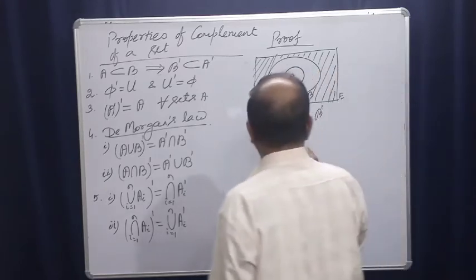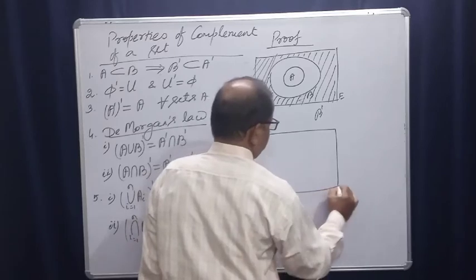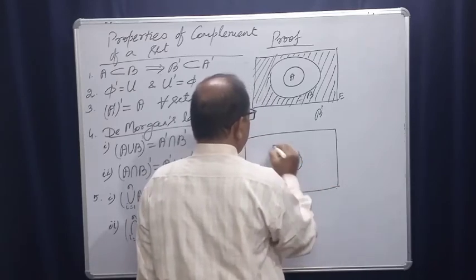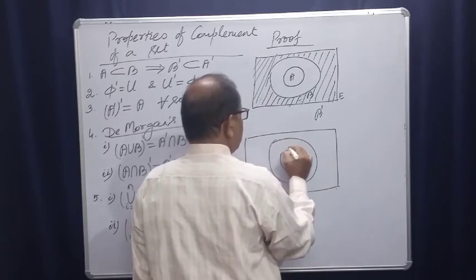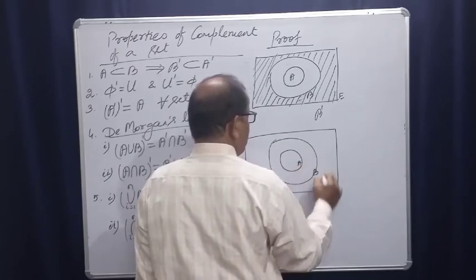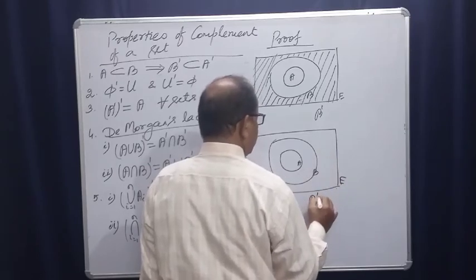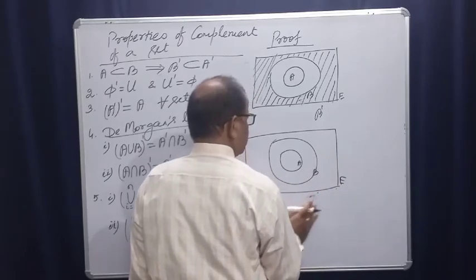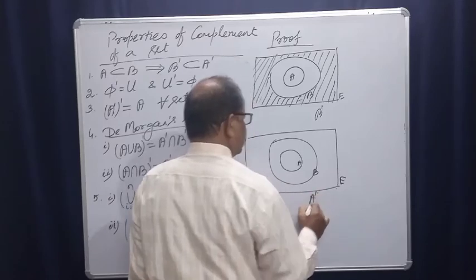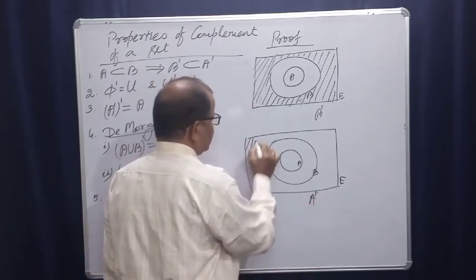And what about A complement? Let us see. This is A, this is B, right? It is A, it is B, and it is the universal set. The shaded region will be A complement. A complement will be this part.